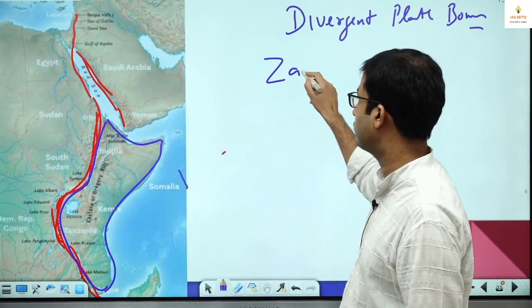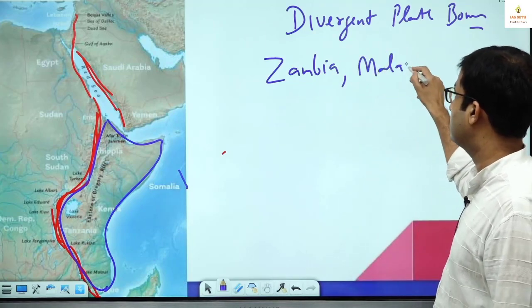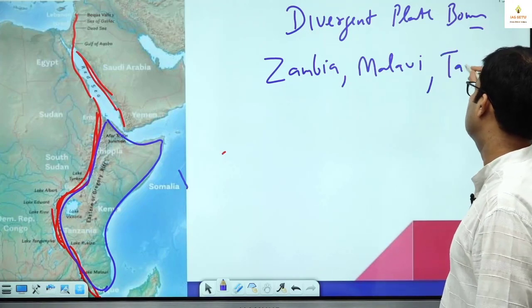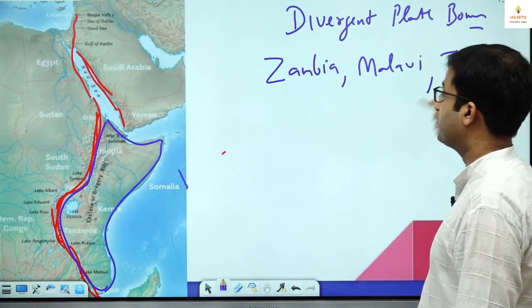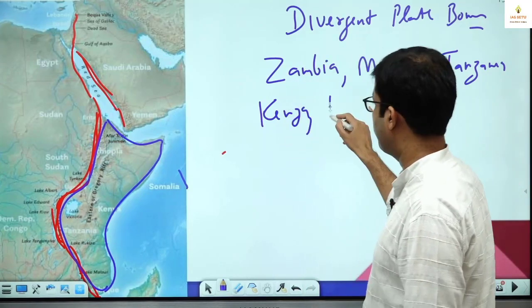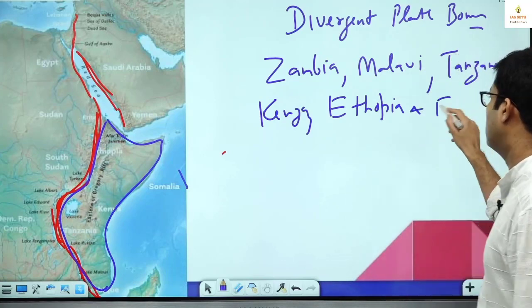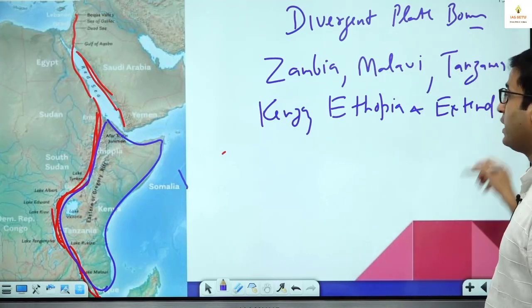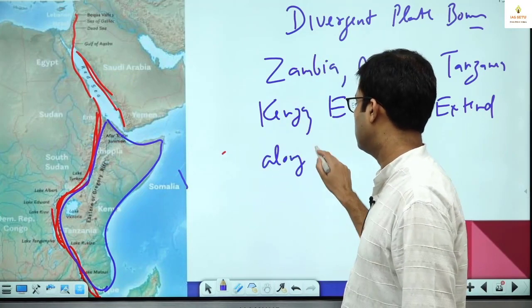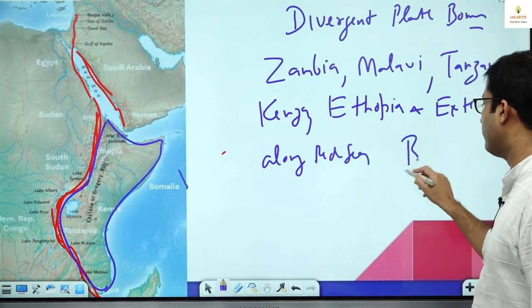It stretches northward through Zambia, Malawi, Tanzania, Kenya, Ethiopia, and extends along the Red Sea up to Bekaa Valley.